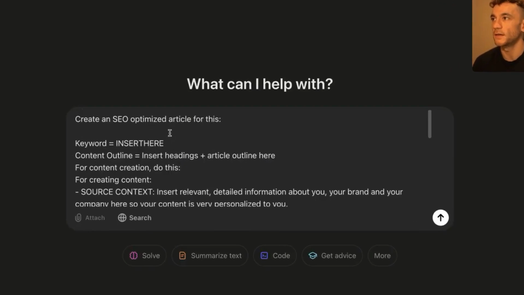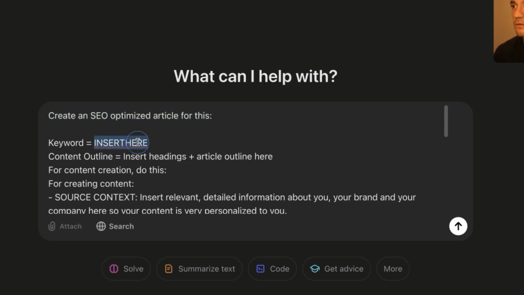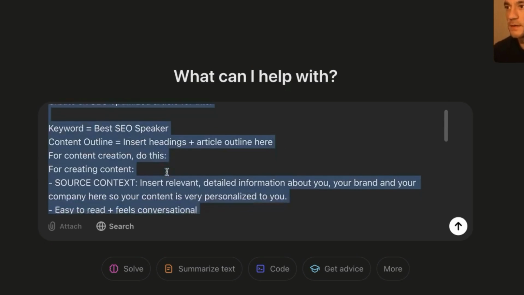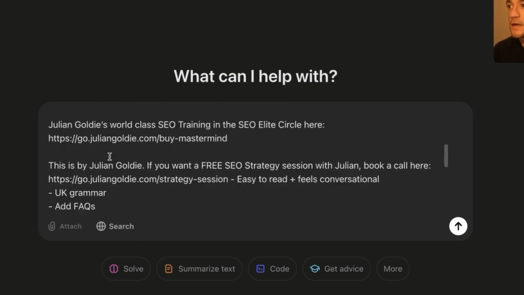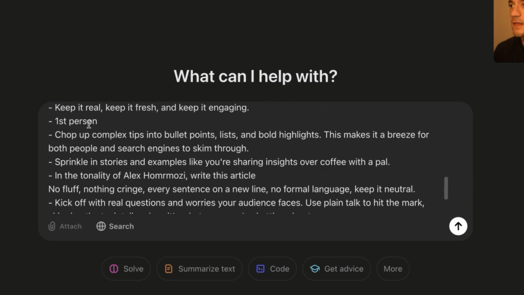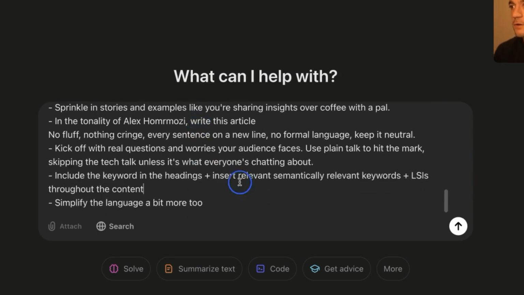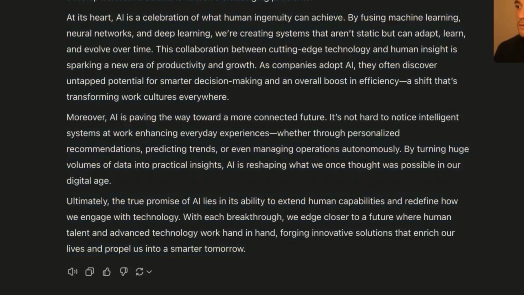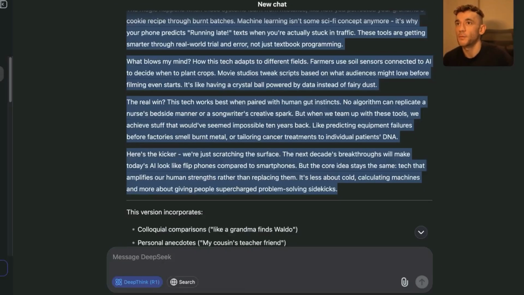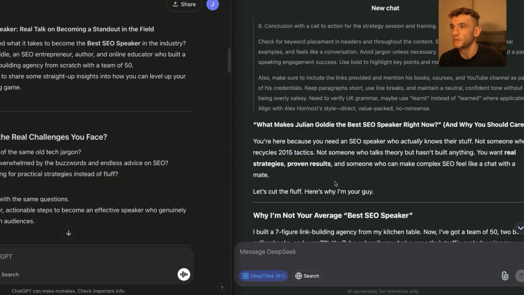We're going to say inside this model, create an SEO optimized article for this. Best SEO speaker for content creation, do this. And I'll give you some source context about me. And then just some writing style guidelines, for example, first person, write like Alex Hormozi, etc. We'll plug that into O3-mini. We'll do the same inside O3-mini high. And we might as well plug it into DeepSeek R1 whilst we're here. So let's see what we got now.